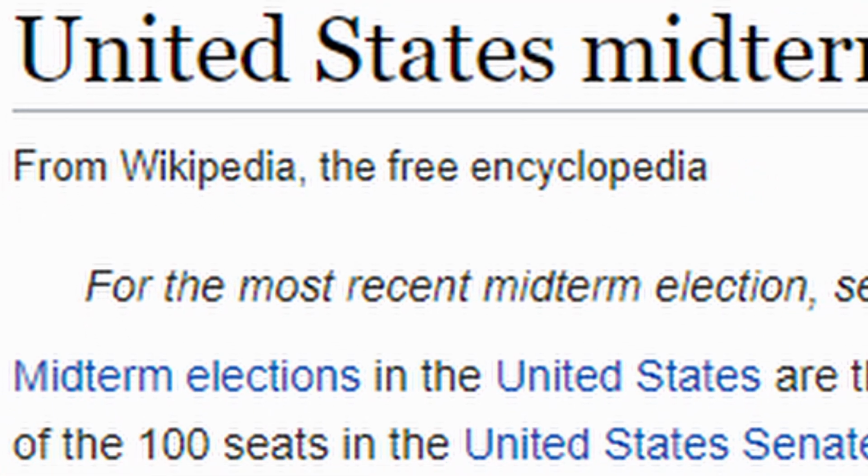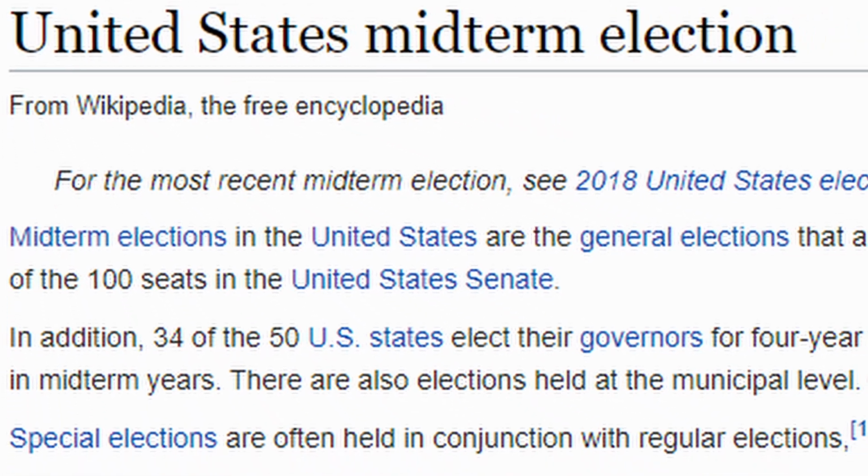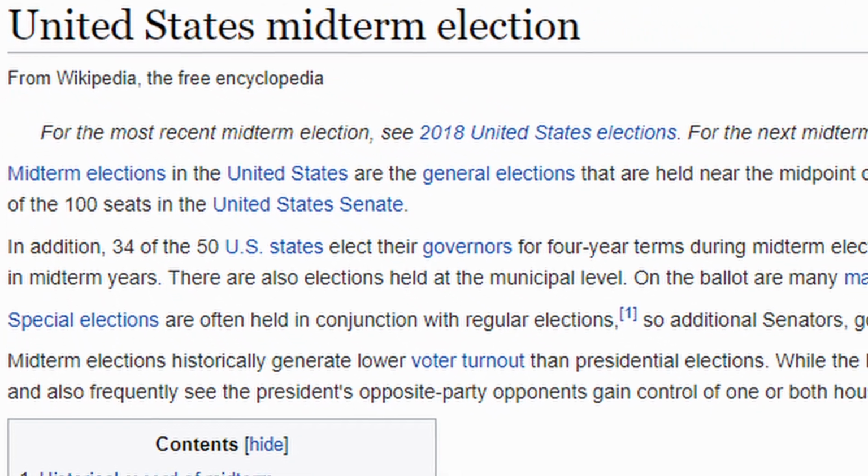Every few years, midterm elections are held. This is near the midpoint of each president's four-year term. It's always early in November. And each midterm election, 100% of the House of Representatives and 1/3 of the Senate is re-elected.